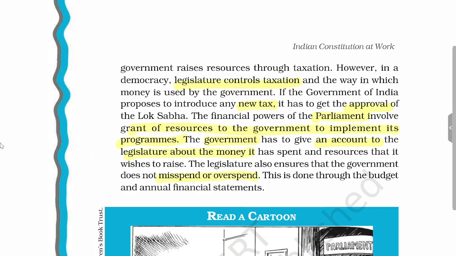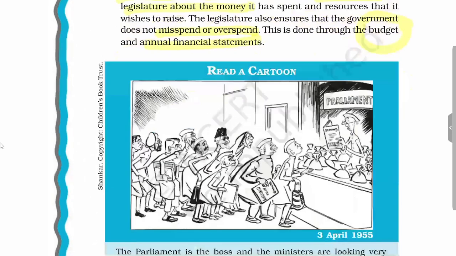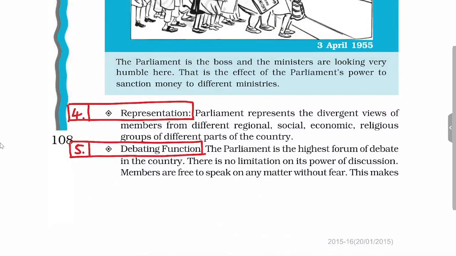Finally, the most important instrument of financial control over the executive is the budget. Every year, this budget, which is also called the annual financial statement, must be approved by the legislature. Only then can this budget be implemented, and it will authorize the executive to spend money from the Consolidated Fund of India. Another important function performed by the Parliament is representation. It will represent all the different regions and socio-economic and religious groups of the country.